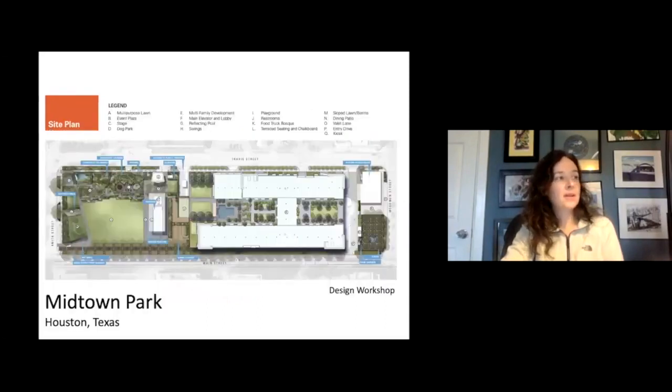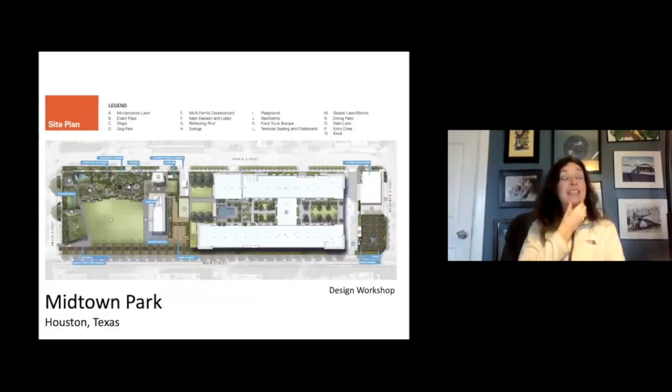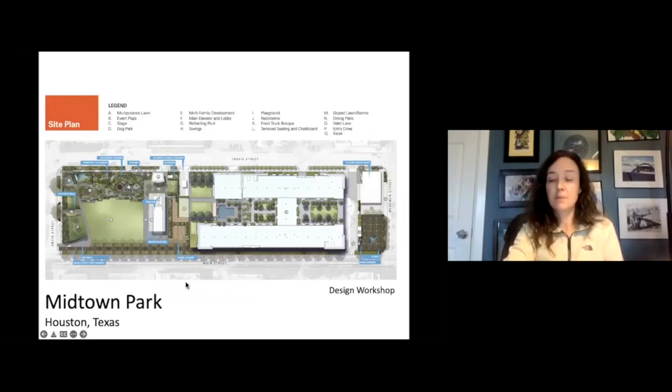The park is basically an extensive, well, I should say it's an intensive green roof, meaning that there is this structure here, and then there's a parking garage underneath that all of the park sits on top of.